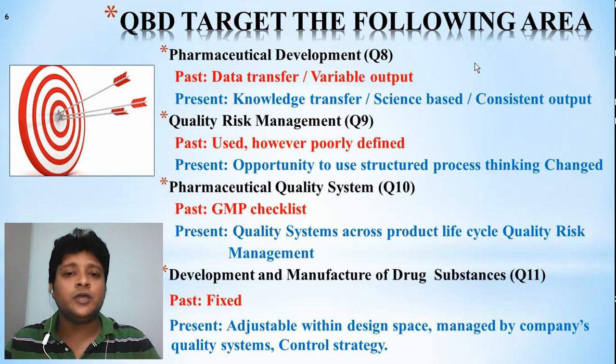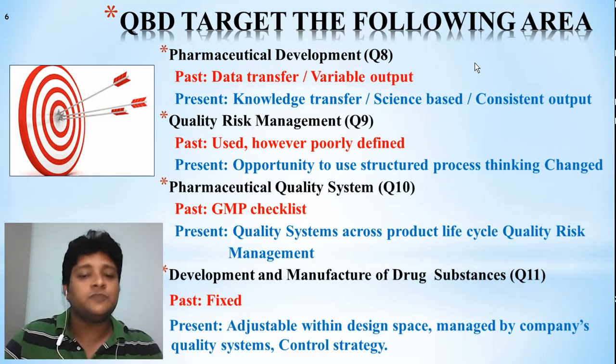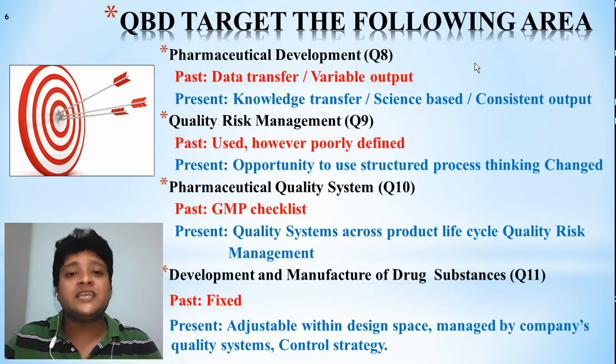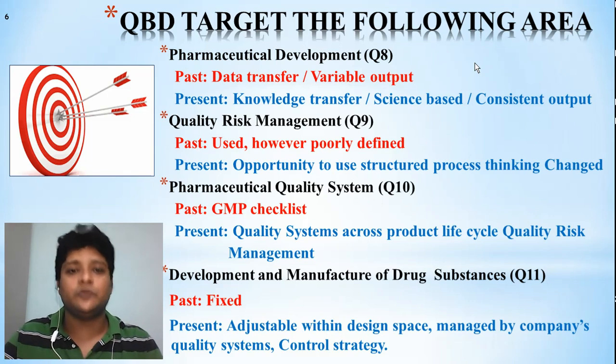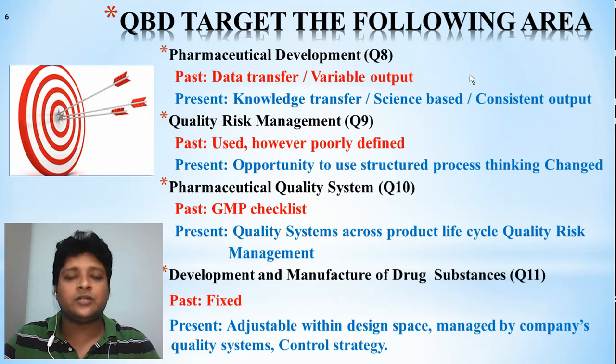It should not be more than 70, outside the limit, or less than 50. That is called the design space, where you are giving a chance to work with their own knowledge and think something innovative. These are the different areas where quality by design is targeting.